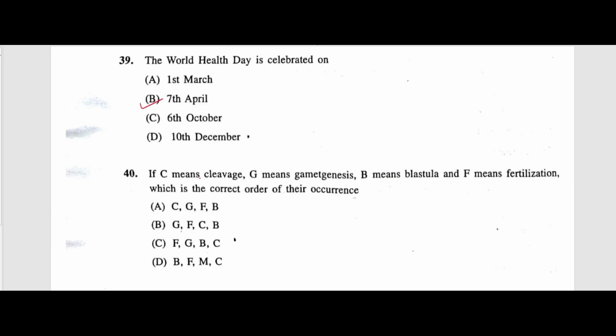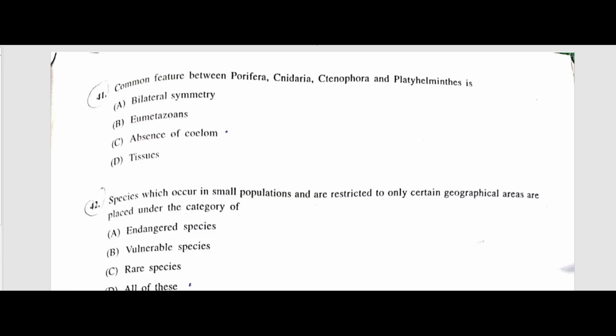If C means cleavage, D means gametogenesis, B means blastula, and F means fertilization, which is the correct order of their occurrence? The answer is: first gametogenesis occurs, then fertilization occurs, then cleavage occurs, and then blastula formation occurs, right? Next question. Common feature between Porifera, Cnidaria, Ctenophora and Platyhelminthes is absence of coelom.